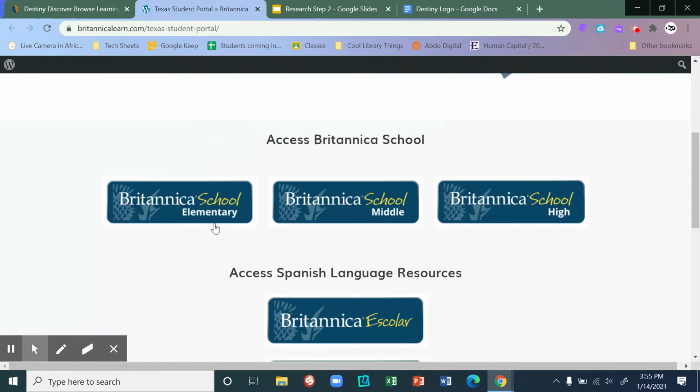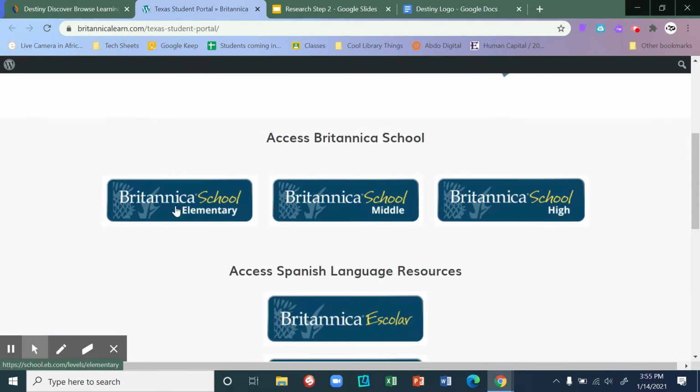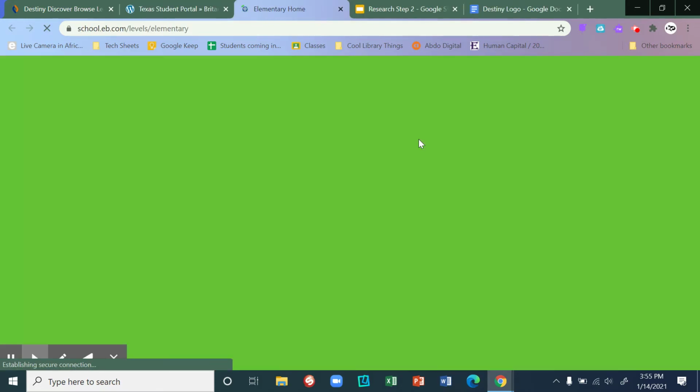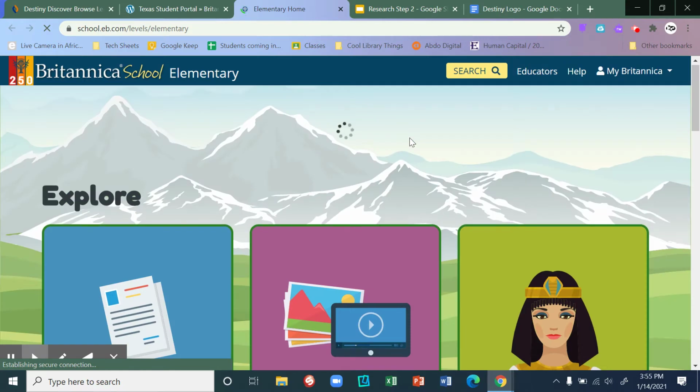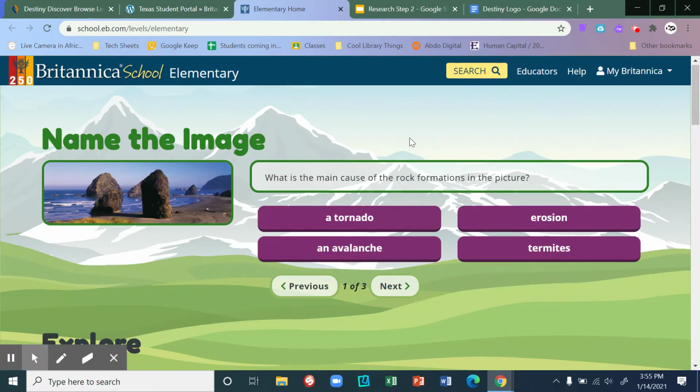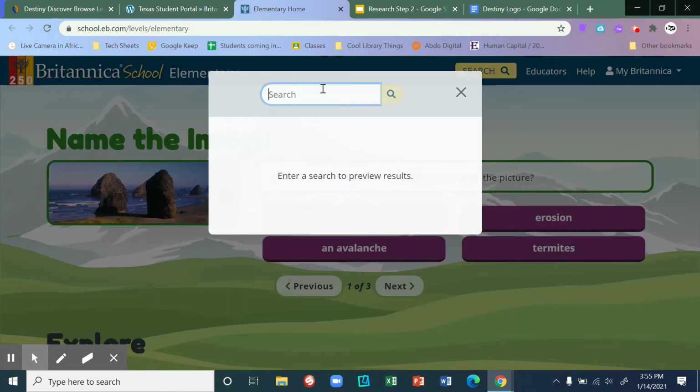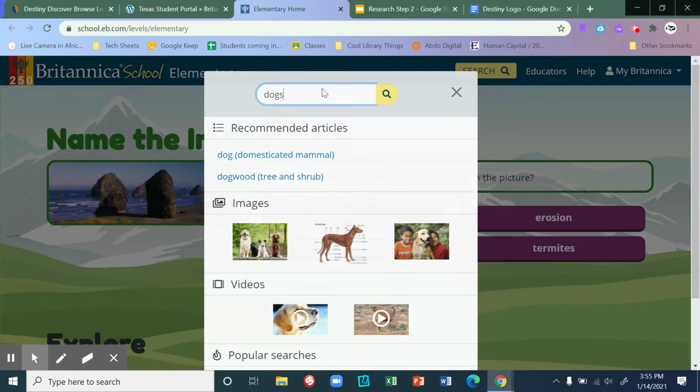I'm going to just look up information here in Britannica School Elementary on dogs, just to get inspired and see what I might want to research about. So up here, I'm going to type in dogs.